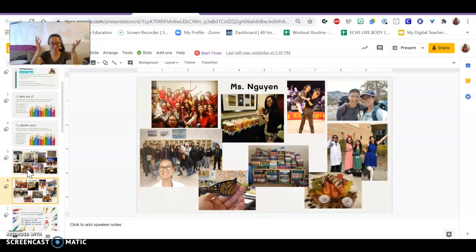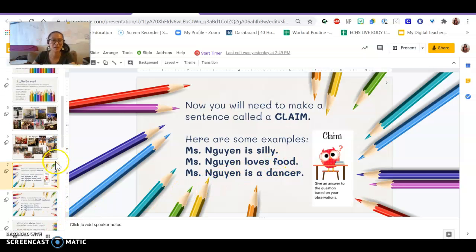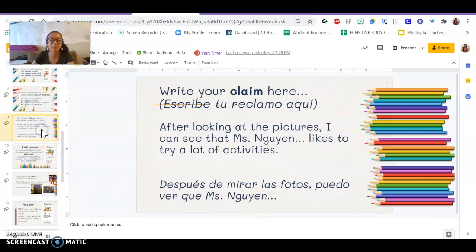Okay, so after we finished looking at the pictures, we did a little bit of writing. So we needed to write a sentence. So here are some examples. Miss Nguyen is silly. Miss Nguyen es tonta. Or Miss Nguyen loves food. Miss Nguyen canta comida. Or Miss Nguyen is a dancer. Miss Nguyen es bailarina.